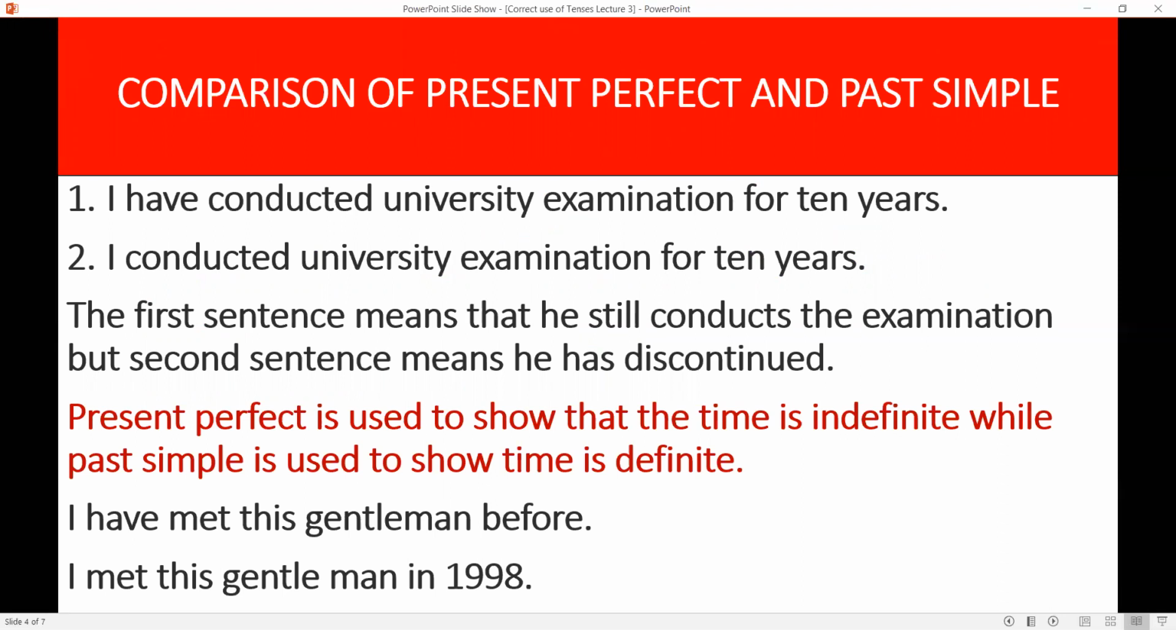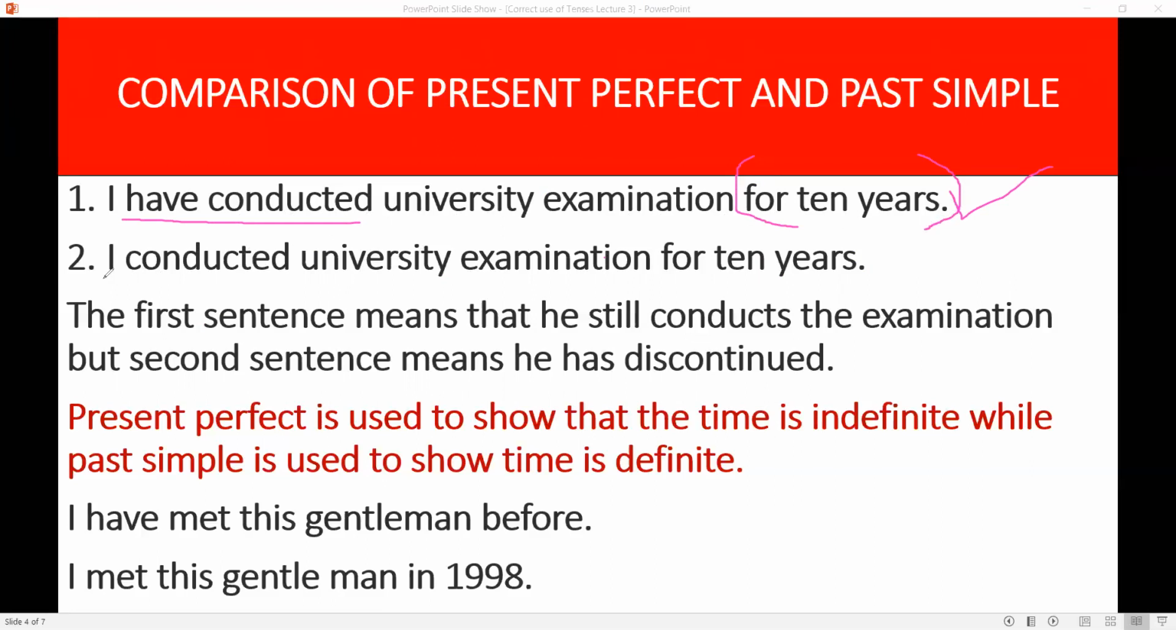Do not mix past simple and present perfect tenses. There is a great difference between these two tenses. I have conducted university examination for 10 years. This is present perfect. A person has conducted university examination for 10 years, and he may continue this in future also.